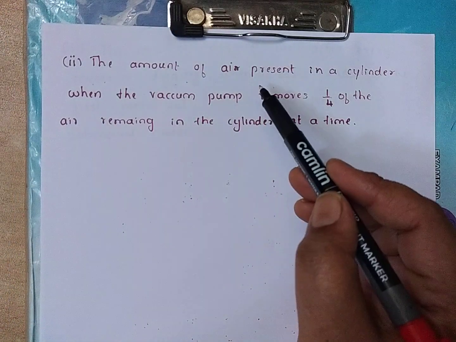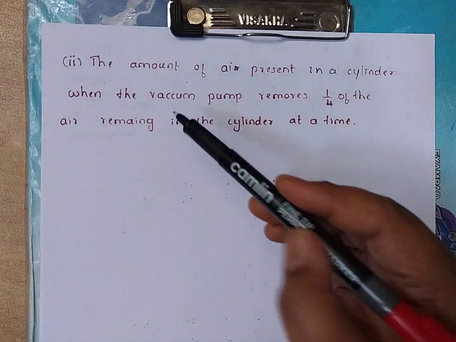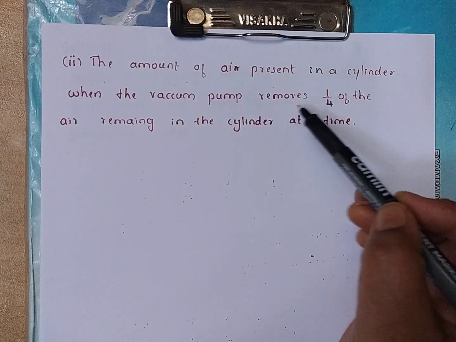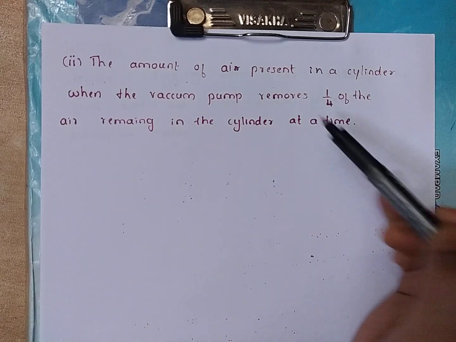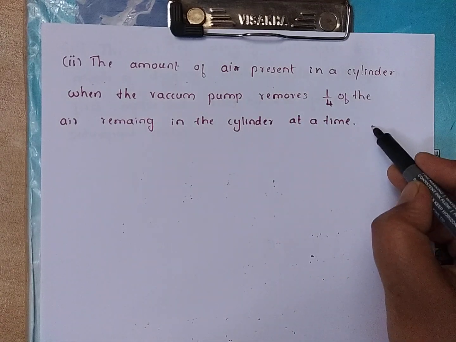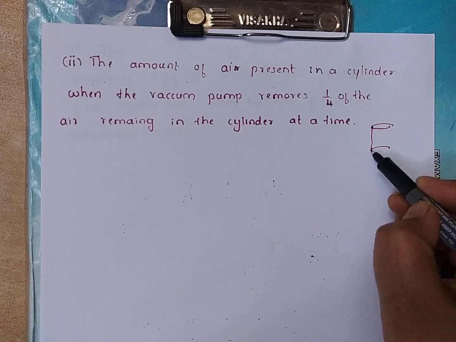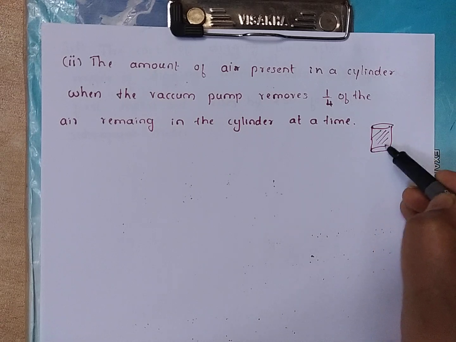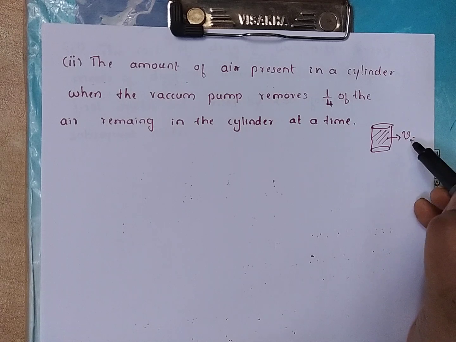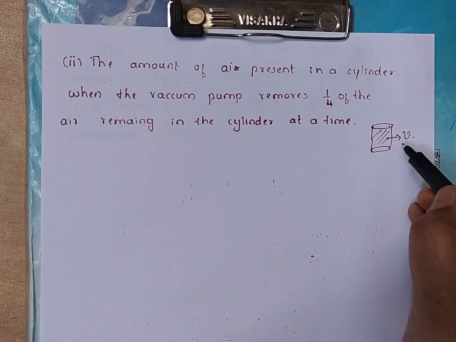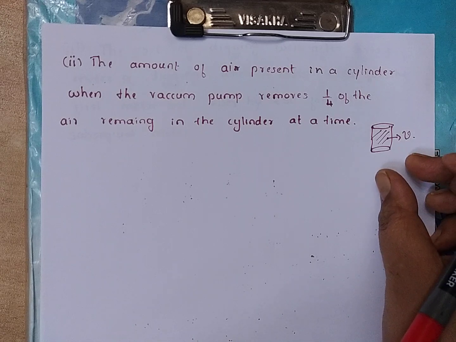the amount of air present in the cylinder when the vacuum pump removes 1/4 of the air remaining in the cylinder at a time. So that is, one cylinder is there. This cylinder is filled with some quantity of air, suppose V is the volume of the air present in the cylinder. This is the first one, air is not removed.